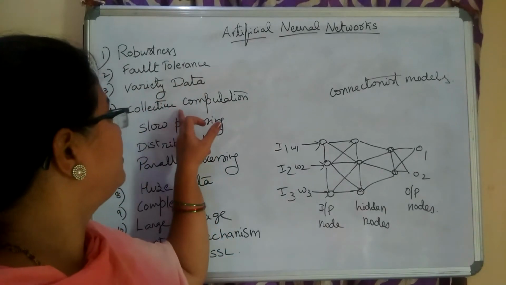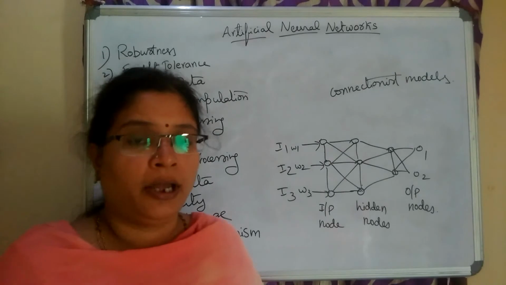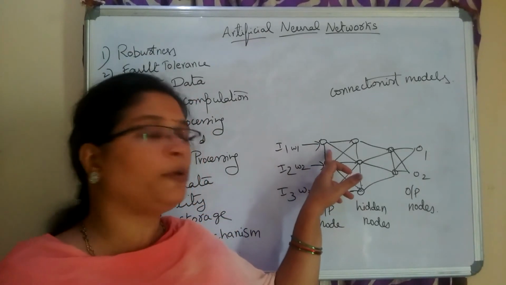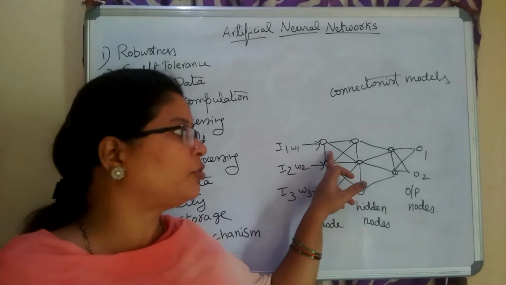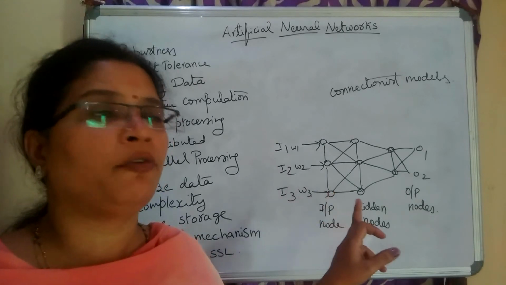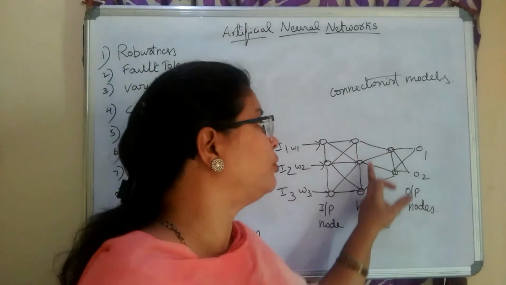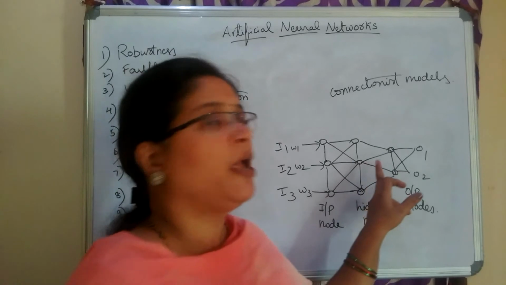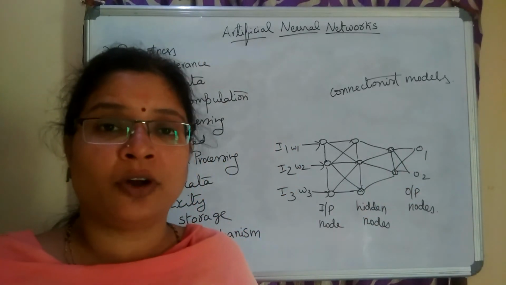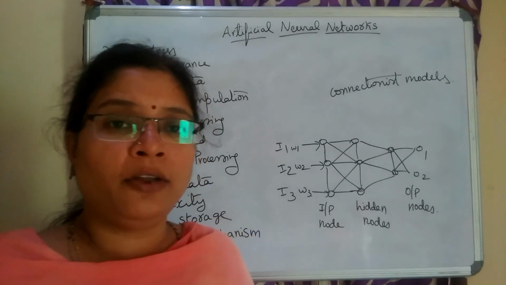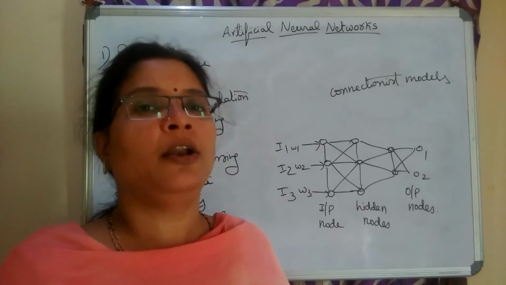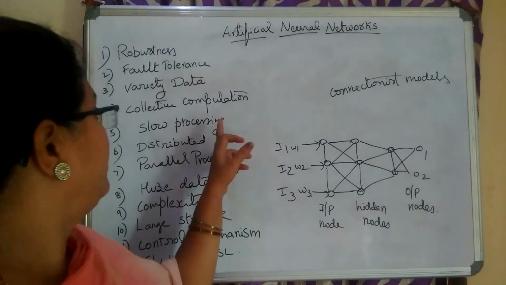The next one is collective computation. Collective computation means that the computation does not start at only one single node. The computation will start at all the ends. All the input nodes will work at one single point of time. At the same time, all the hidden nodes will work at the one single point of time, and all the output nodes will generate the output at one single point of time. This is called collective computing. In collective computing, all nodes will take the responsibility, not only one single node. That is the collective computation.